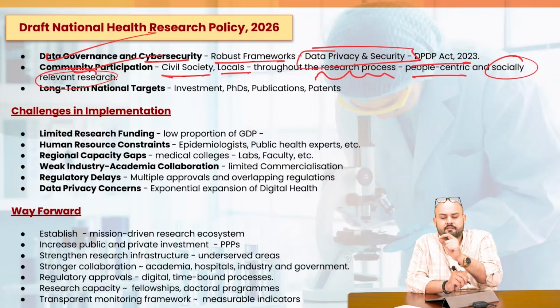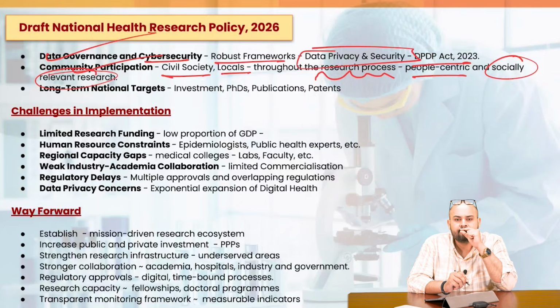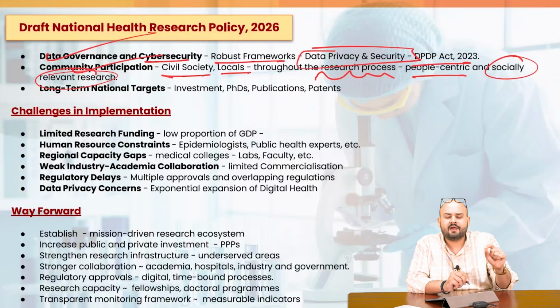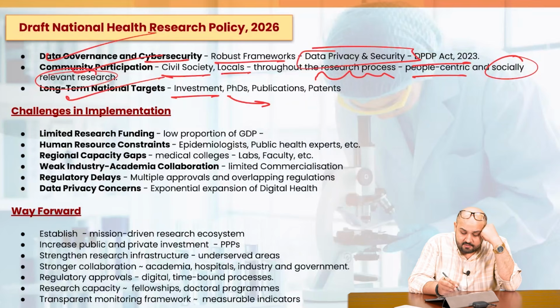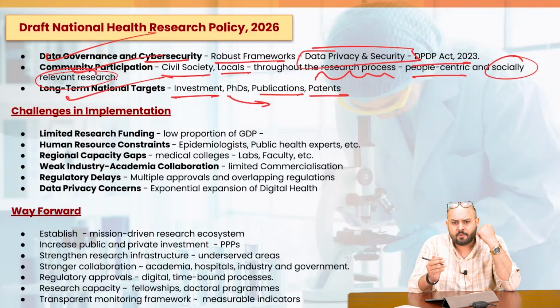Socially relevant research, use it in your answers, a very important word. According to the disease profile, according to the burden of disease which people suffer from, the research should basically happen. Long-term national targets will come up with measurable outcomes in terms of the overall investment in research, the number of PhDs in medical research, the publications, the patents, the innovation, commercialization of the products.